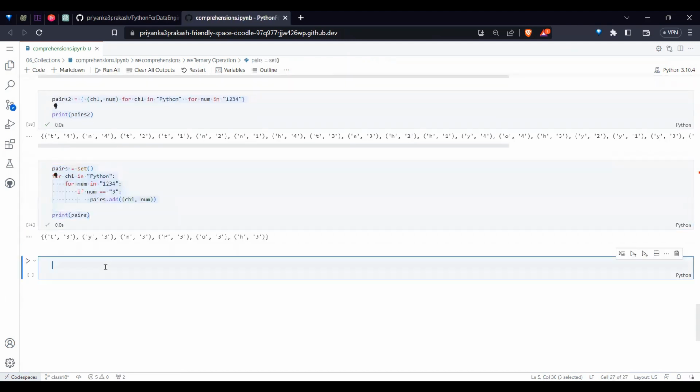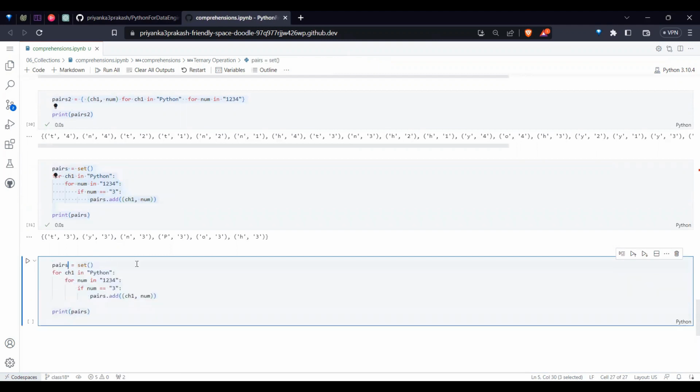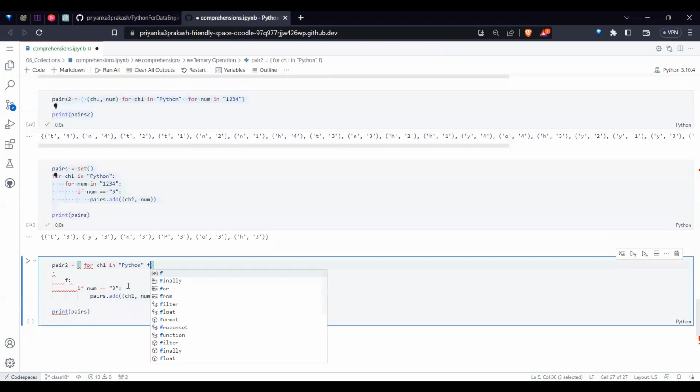If I need to rewrite that in this one, what will I do? So pairs2 is equal to, I write in a single line. Whatever the for loop is there, I need to write first. And within that, it has another for loop, that also we need to take. And within that, I have the if condition, so we need to write that here. And whatever you want to add, that you need to write on the left.